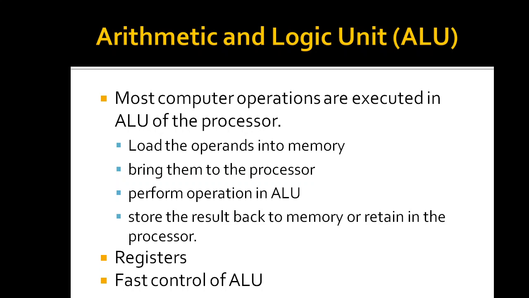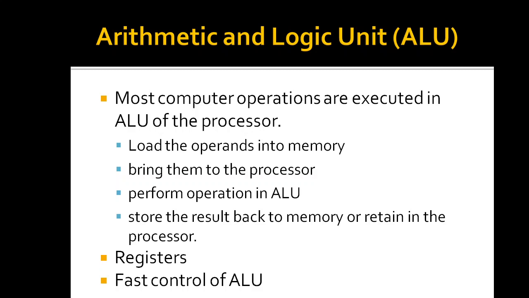Next we shall see the arithmetic and logic unit. Most computer operations are executed in the arithmetic and logic unit of the processor. Consider a typical example. Suppose two numbers located in the memory are to be added. They are brought into the processor, and the actual addition is carried out by the ALU.